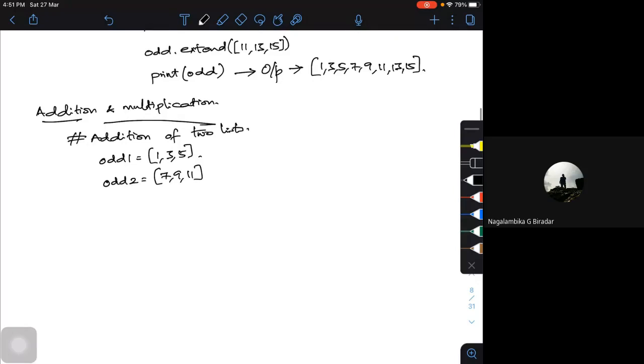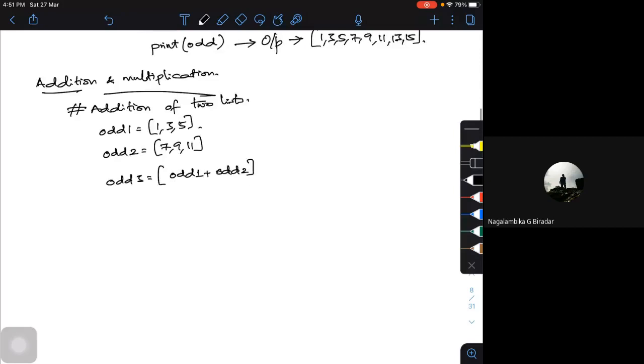Now I will create one more list. If I want to print or create one more list, I can simply call this odd 3. This is odd 1 plus odd 2. Either you can do that or you can print it directly, it doesn't matter.